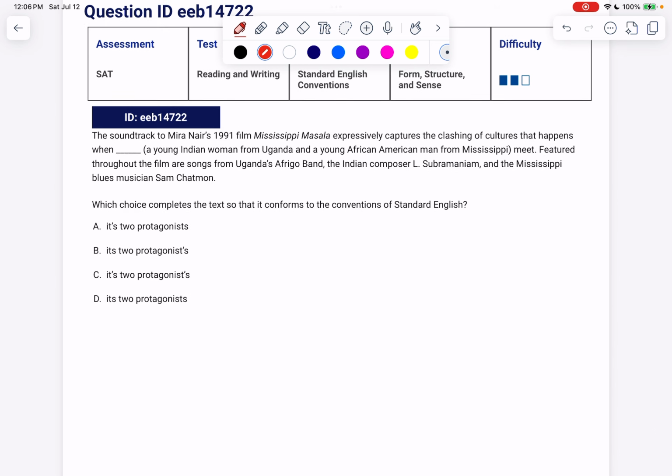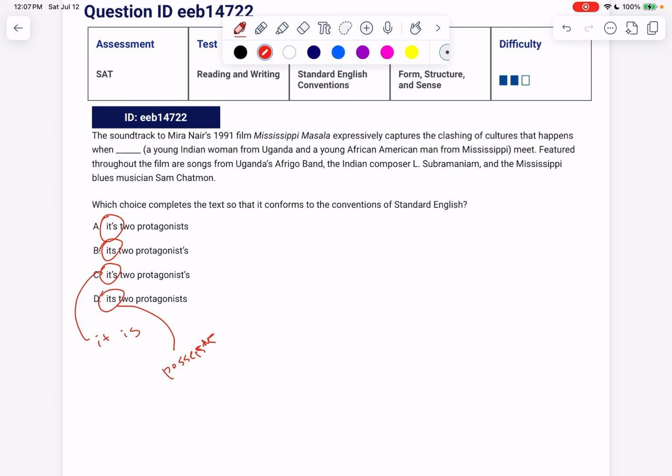Looking at the answer choices here, notice I have two different forms of it's. Remember, it's like that means it is, and its like that is possessive. So, if we're looking at this one, the soundtrack to Mira Nair's 1991 film Mississippi Masala expressively captures the clashing of cultures that happens when blank, a young Indian woman from Uganda and a young African man from Mississippi, meet.